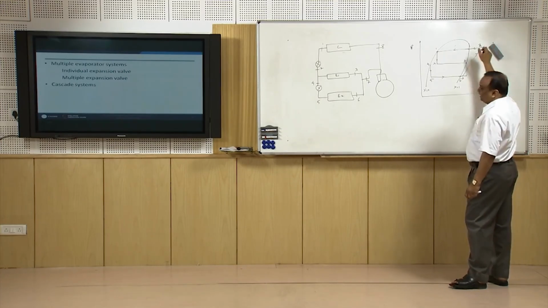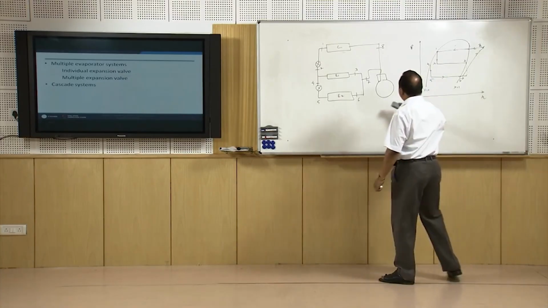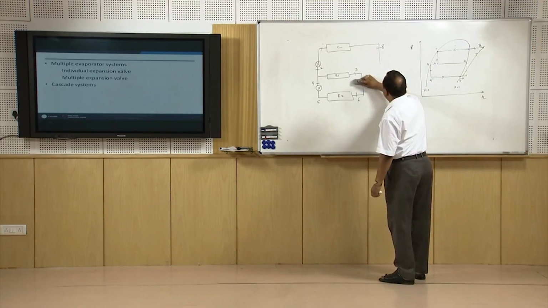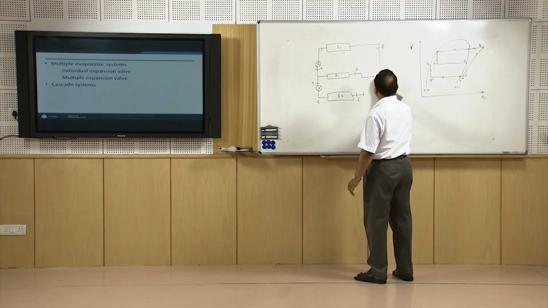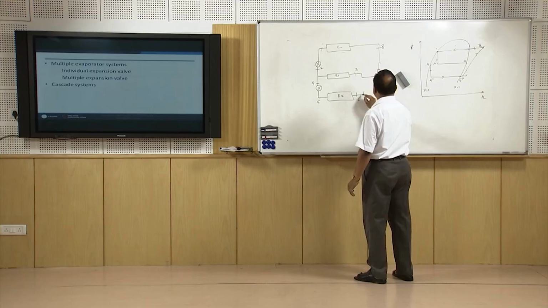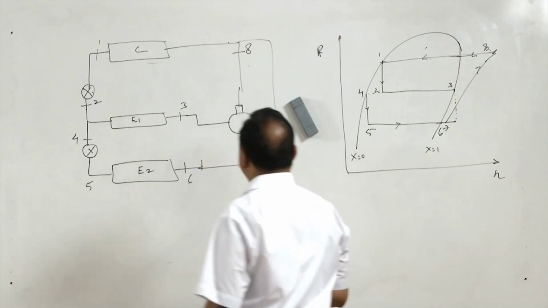It is also recommended that instead of expanding vapor from state 3 to this state and then again compressing it, we make use of 2 compressors instead of one, one compressor for this, and both compressors compress gas up to state 8.